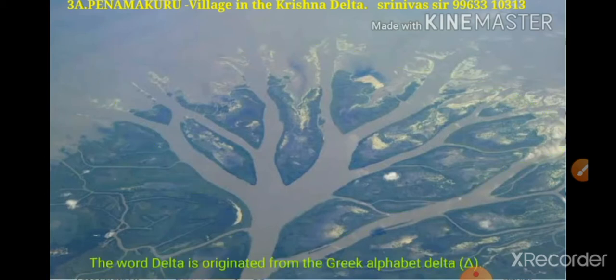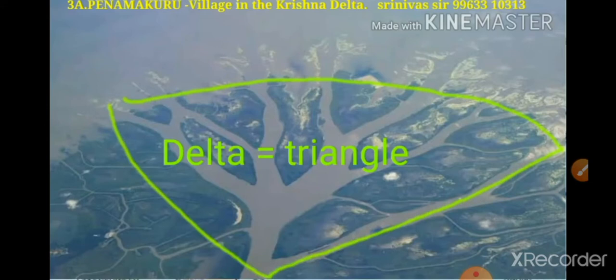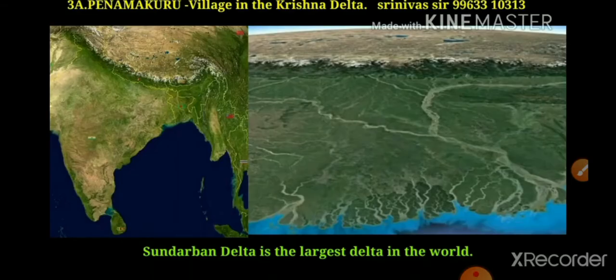Understand children? The word delta originated from the Greek alphabet delta, meaning conical shape or triangle. Delta means what? It is a triangle. Understand children? Yes, the Sundarban delta is the largest delta in the world.